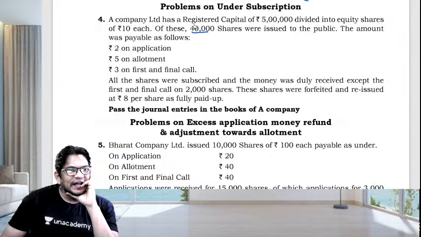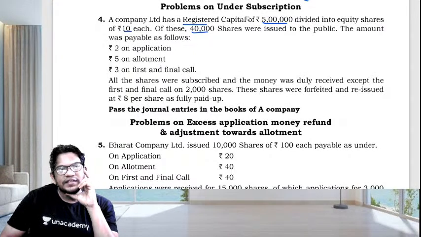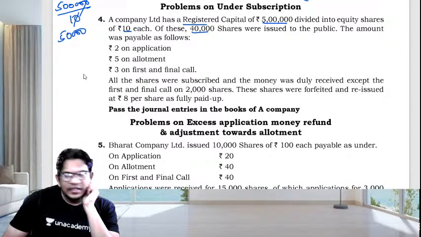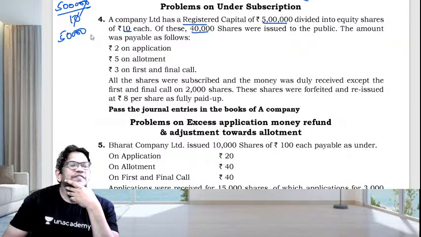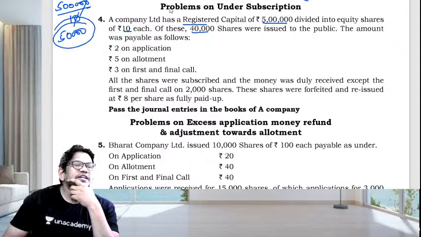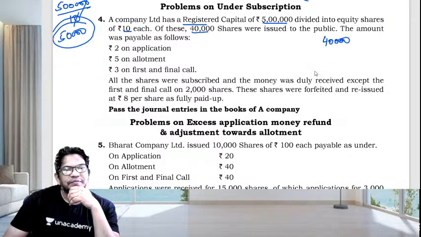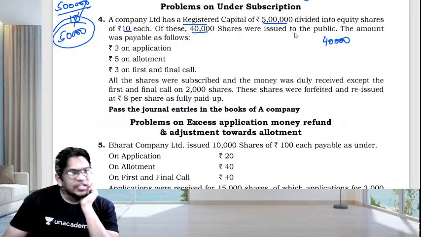A company limited has registered capital of 5 lakh divided into equity shares of 10 each. Out of 5 lakh divided by 10, how many shares do they have? 50,000 shares we have. Out of this 50,000, they are issuing how much? They are issuing 40,000 shares to the public.